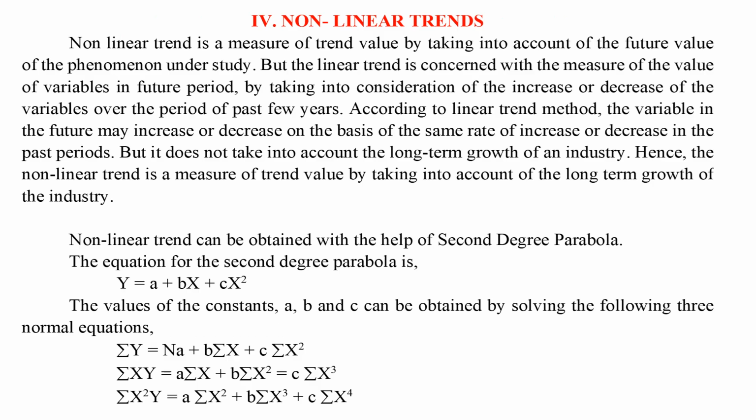Nonlinear trends. Nonlinear trend is a measure of trend value by taking into account the future value of the phenomenon under study. But the linear trend is concerned with the measure of the value of variables in a future period, by taking into consideration the increase or decrease of the variables over the past few years. According to the linear trend method, the variable in the future may increase or decrease on the basis of the same rate of increase or decrease in the past periods. But it does not take into account the long-term growth of an industry.